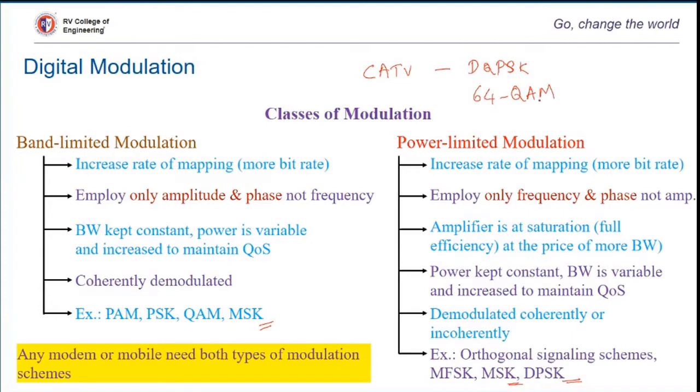Okay, so apparently this is an example of band limited modulations, but it need not be. In case of power limited modulations, where you have the freedom of bandwidth, probably you can apply these to satellite communications, where you have plenty of bandwidth to play around with. But in case of band limited modulations, obviously all our wireless communication can fall under these examples. So in either case, we'll have to have modems, or the receivers will perform demodulating of any of the schemes that is transmitted from the transmitter end.